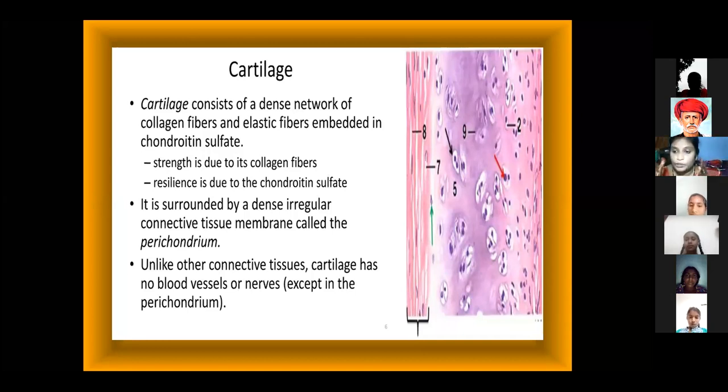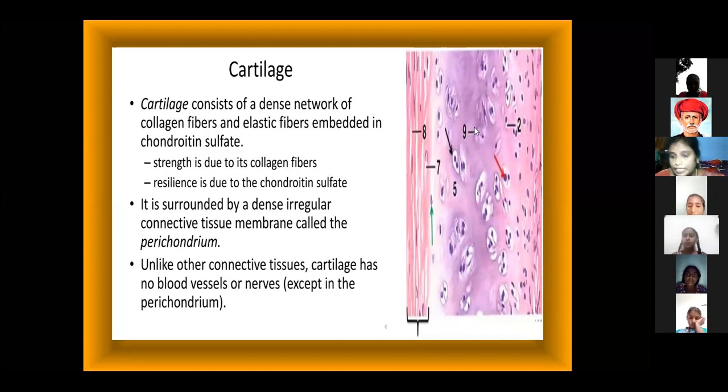The connective tissue inside forms a network that supports the cartilage. The cartilage itself has no blood vessels and no nerves, but the network provides the framework. Can you understand, ma'am? Shall I move to the next slide?